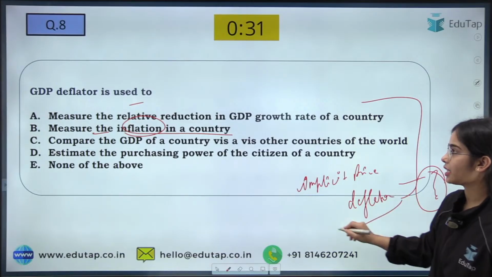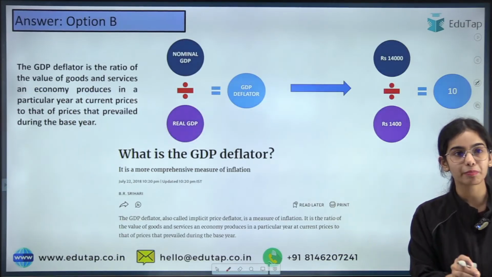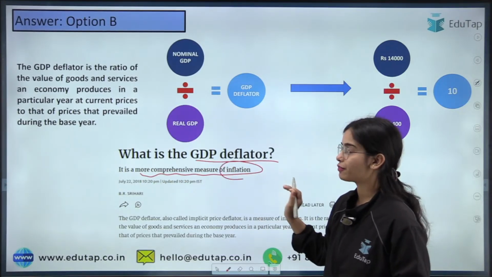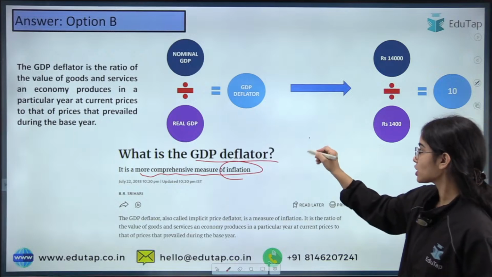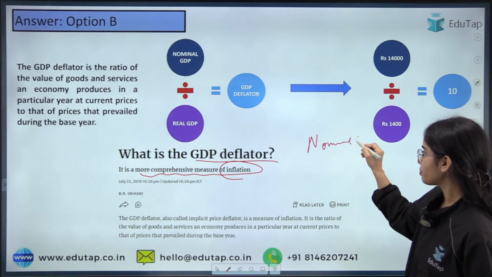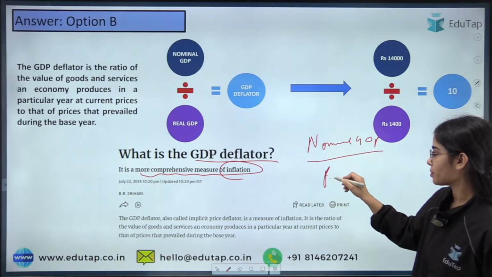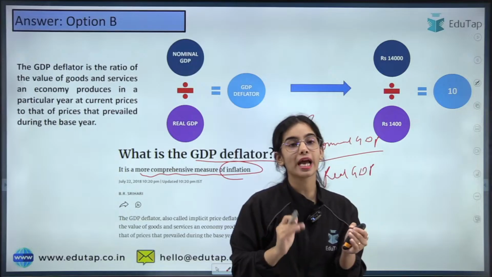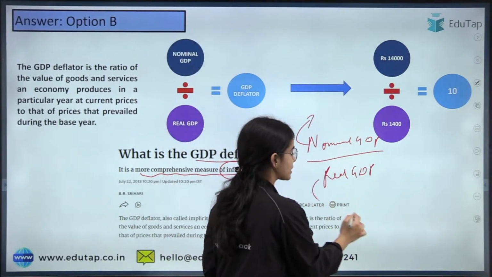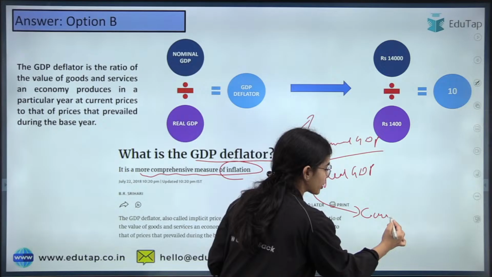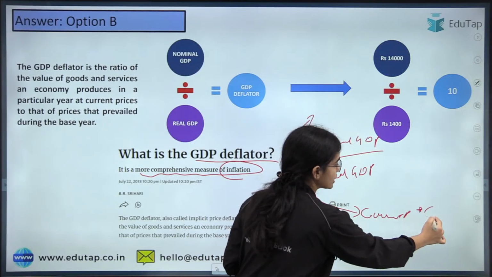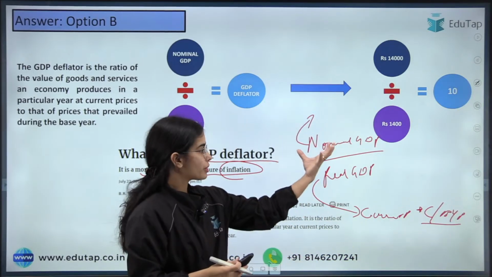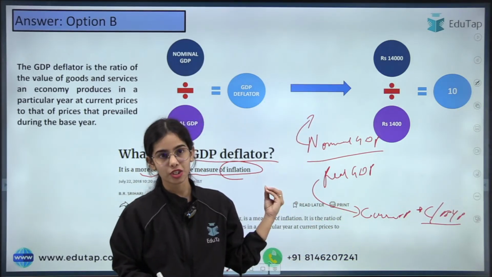Okay, so that is the idea. The GDP deflator is also known as the implicit price deflator because the GDP deflator is a comprehensive measure of inflation. The formula of GDP deflator is nominal GDP divided by real GDP. Nominal GDP is the current production at the current prices. Real GDP is the current production at the constant or base year prices, or some constant prices. So nominal GDP divided by real GDP is your GDP deflator.